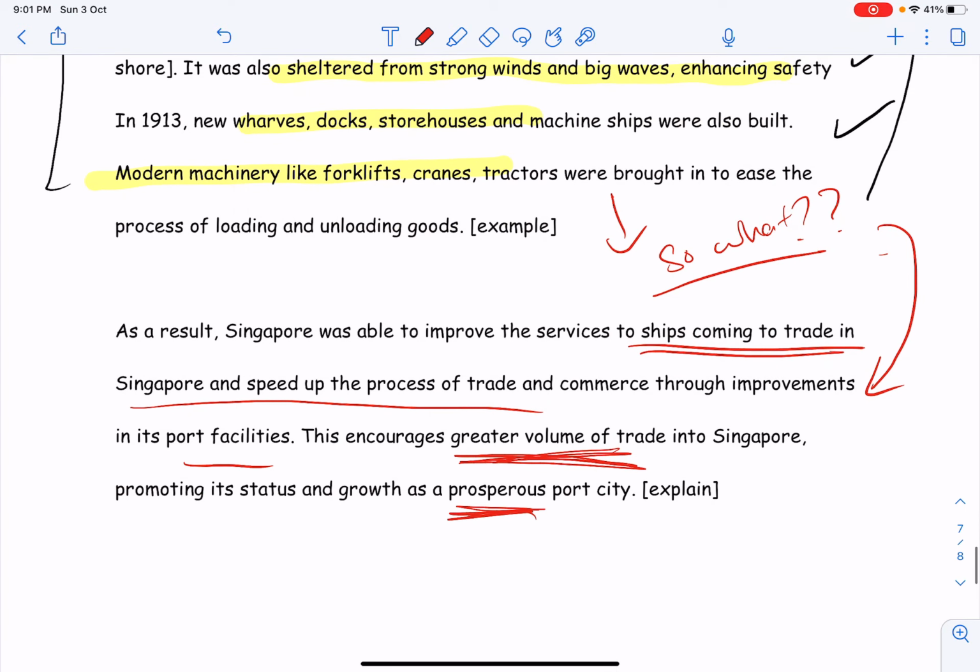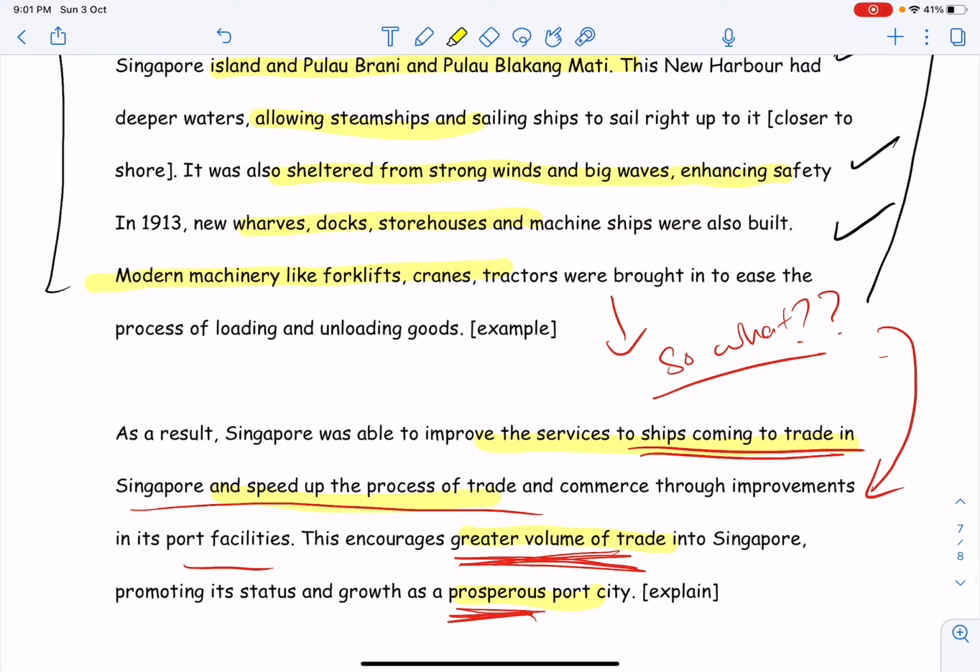Well, because with all these ports, you have more ships coming in. You have faster trade and commerce. Thus, there'll be greater volume of trade. Thus, there will be prosperity inside the country. And thus, this is why improving the facilities has indeed led to growth of Singapore as a trading port.